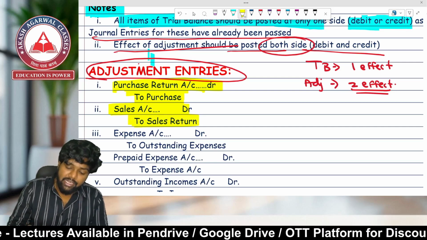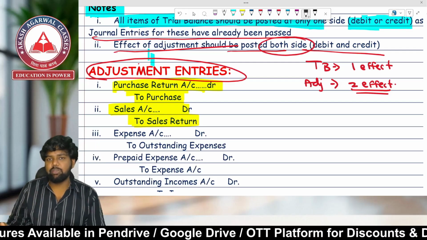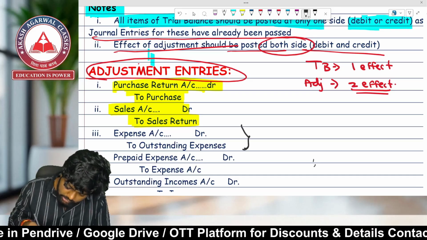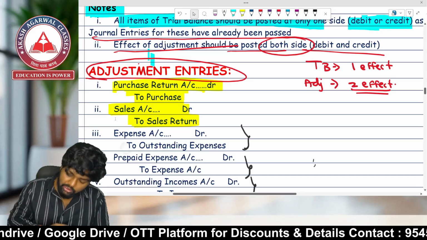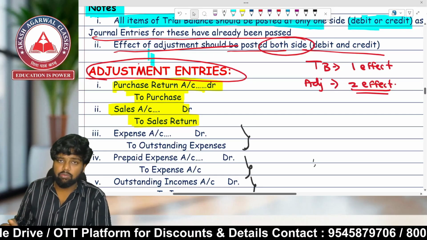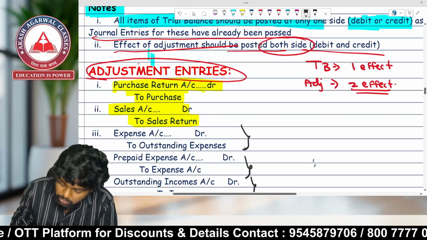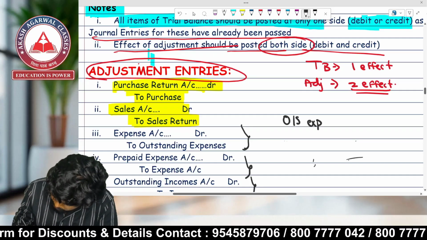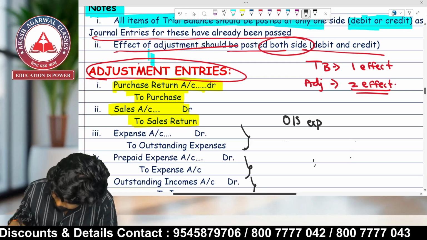And after that, in case of expenses, if there are outstanding expenses, if there are prepaid expenses, if there are outstanding income, I will be explaining all these points. First of all, one important thing. What do you mean by outstanding expenses? What do you mean by outstanding income?